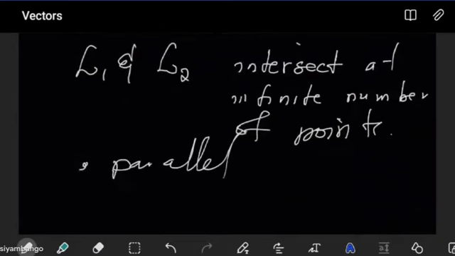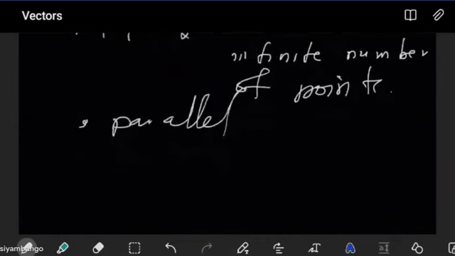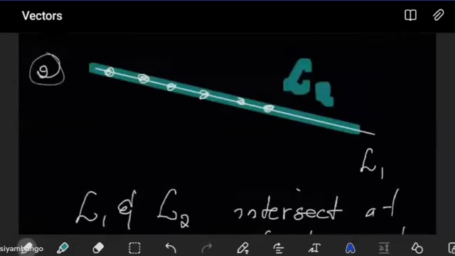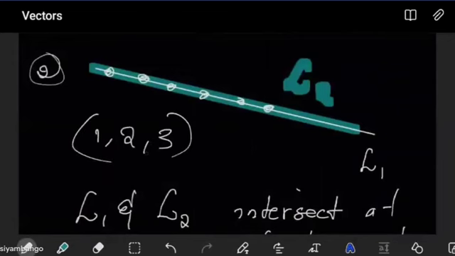Apart from being parallel, what else do we see? They must have the same direction vector. So these two lines must have the same vector v. So their direction vector must be the same. And then what else? Any point you pick must also lie on the other line. So if I picked a point, maybe 1, 2, 3, that is on line 1, that point must also lie on line 2, since they intersect everywhere. This is the second case.